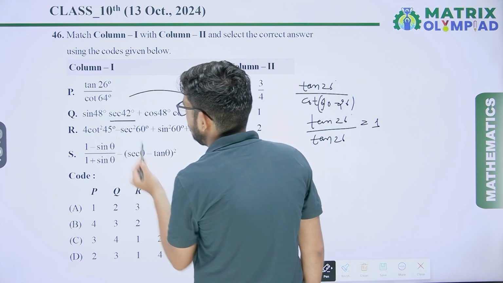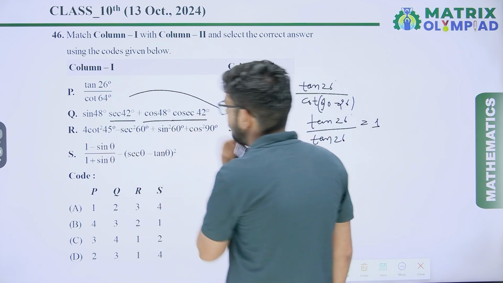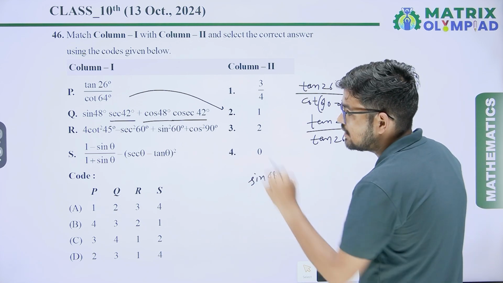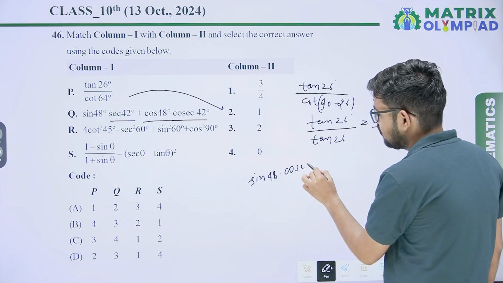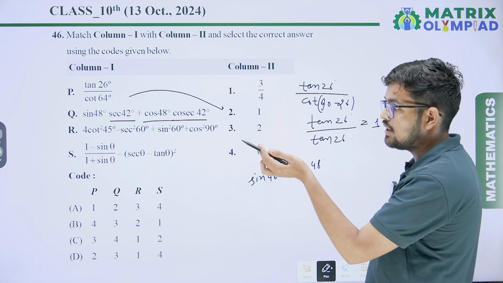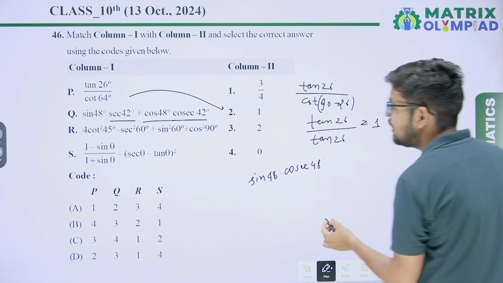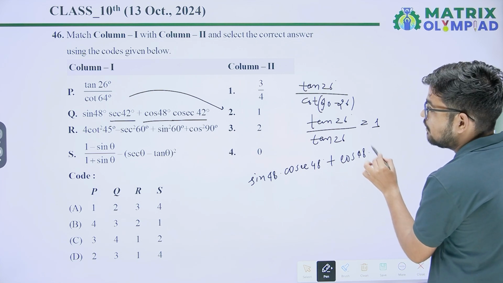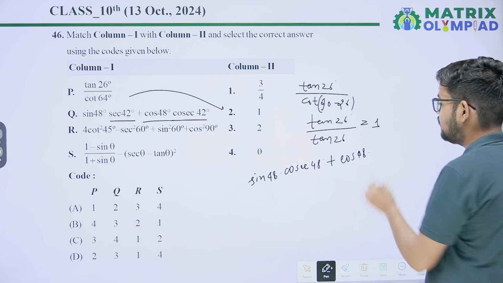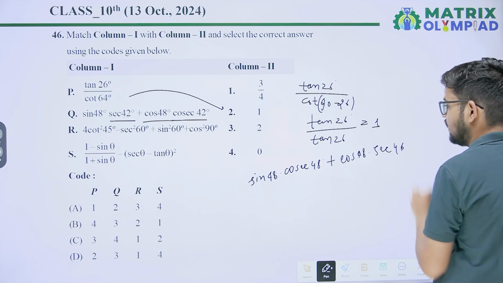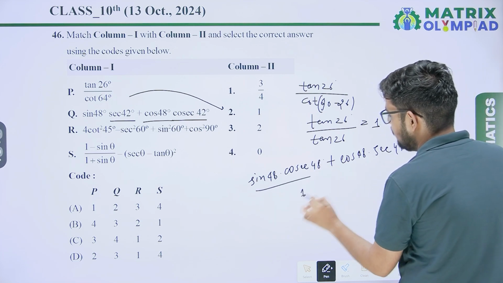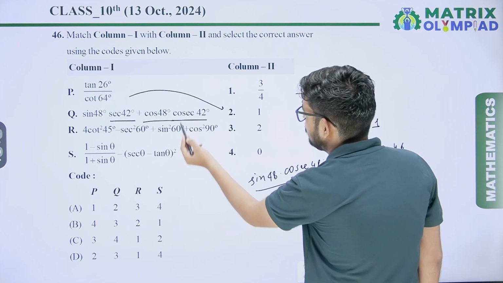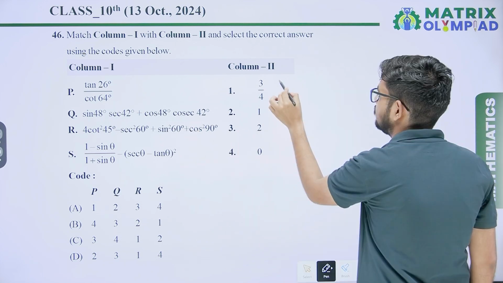Q, sin 48 sec 42, cos 48 cosec 42. So sin 48 into sec 42 can be written as sin 48 into cosec 48, since sec (90 minus theta) equals cosec theta, plus cos 48 multiplied by cosec 42 can be written as sec 48. So this one is 1 and this one is also 1. So 1 plus 1 equals 2. So Q's correct answer is option 3, 2.